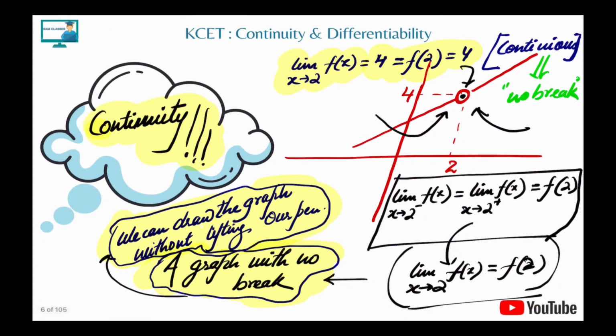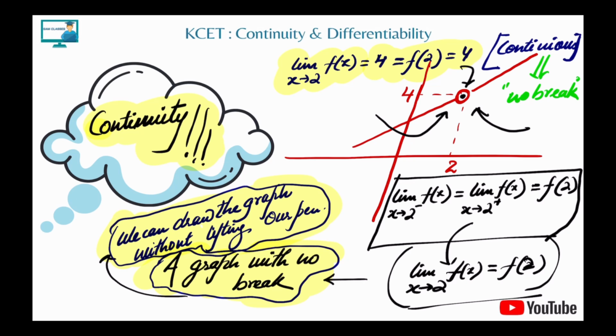Now coming to continuity. Graphically, continuity means that you are able to draw a graph without lifting the pen. Let's say I'm drawing this graph. Did I draw it without lifting the pen? Yes, no problem in that. Now if I'm drawing like this, yes, definitely. But if I'm drawing a graph like this and then this, at this point, did I lift the pen? Yes, definitely.